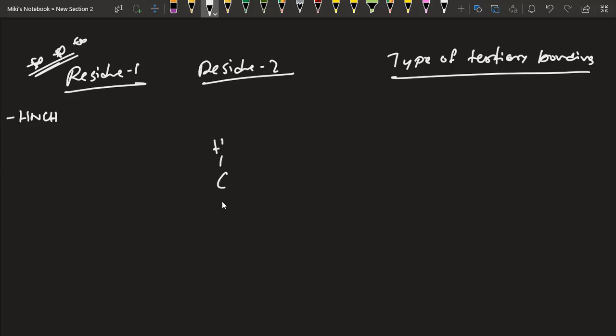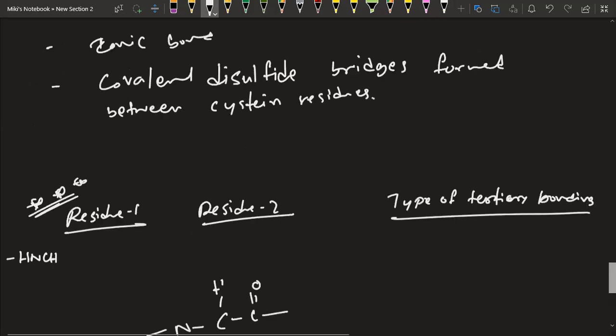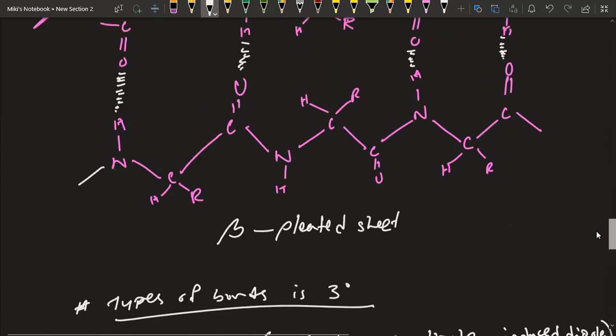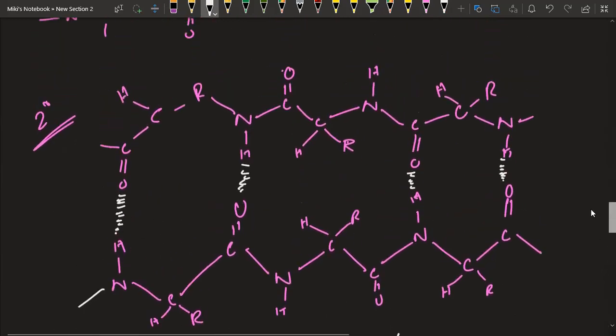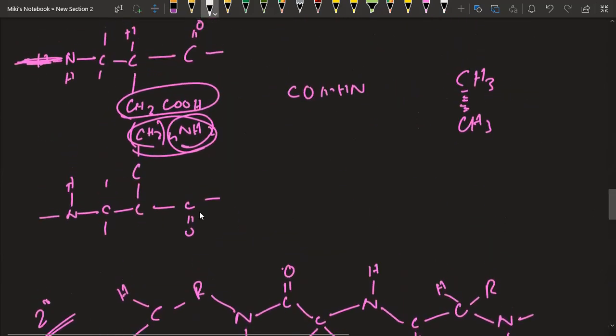There was CH, not CH2, rather CHR directly, and COO. This was the case, isn't it? So I most probably mentioned something wrong there. This is the actual amino acid structure. I'm sorry for that. Eliminating this part, the rest is the amino acid part.